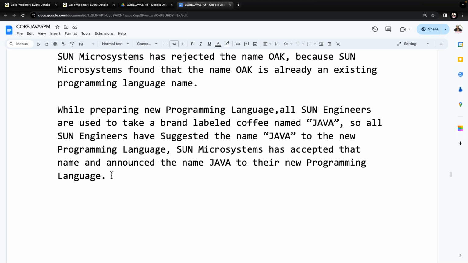Unfortunately, Sun Microsystems has used the same coffee powder as part of their cafeteria, their canteen. All the Sun engineers used to take the same coffee while preparing this new programming language. By that, they intentionally gave this suggestion for the new programming language. Finally, Sun Microsystems accepted it and announced that the name for the new programming language is Java programming language.